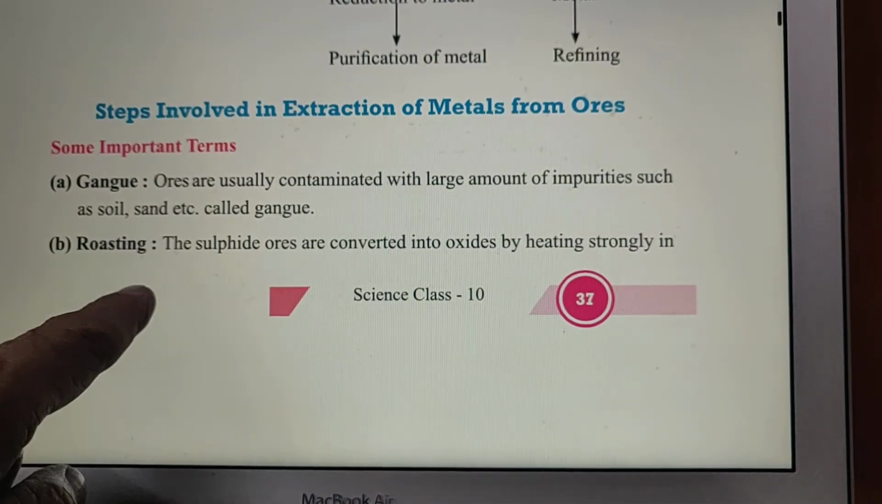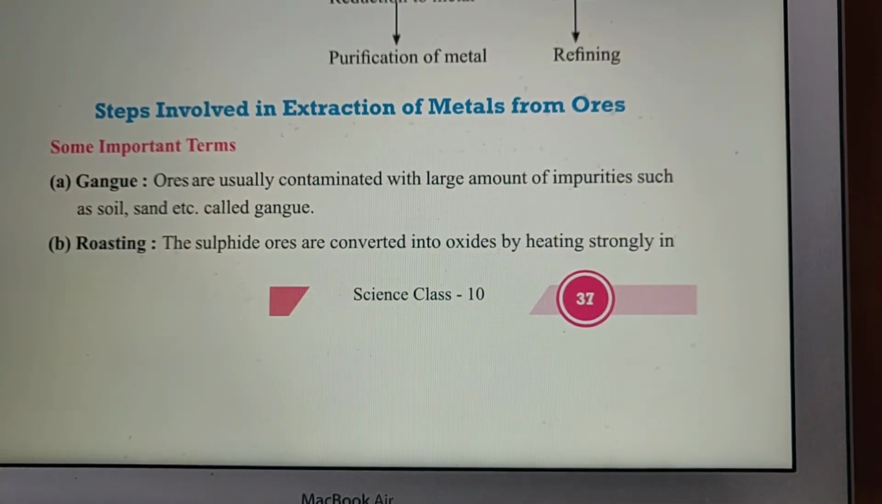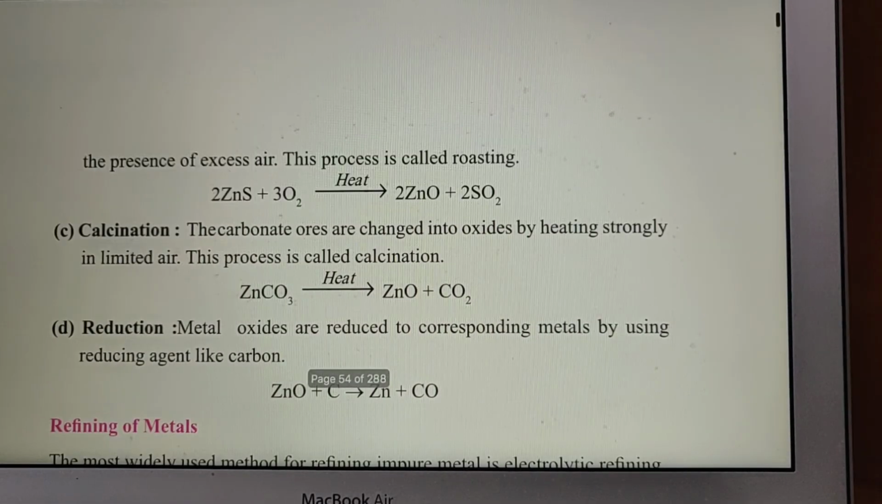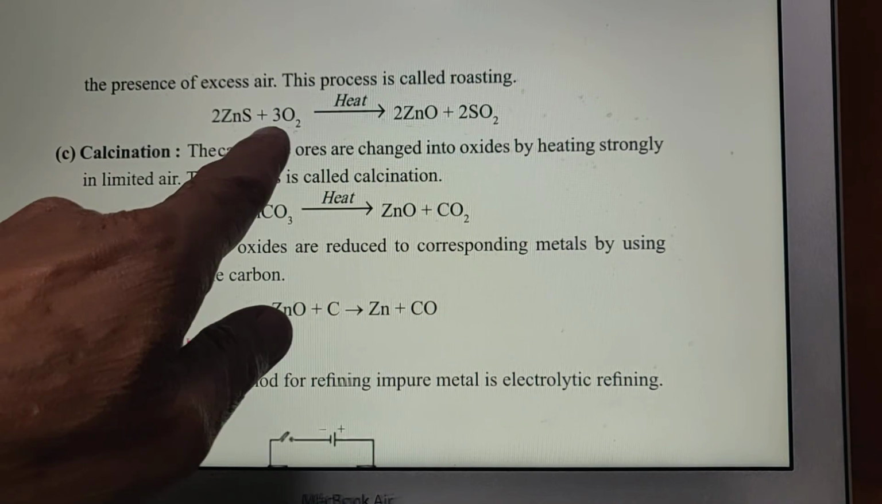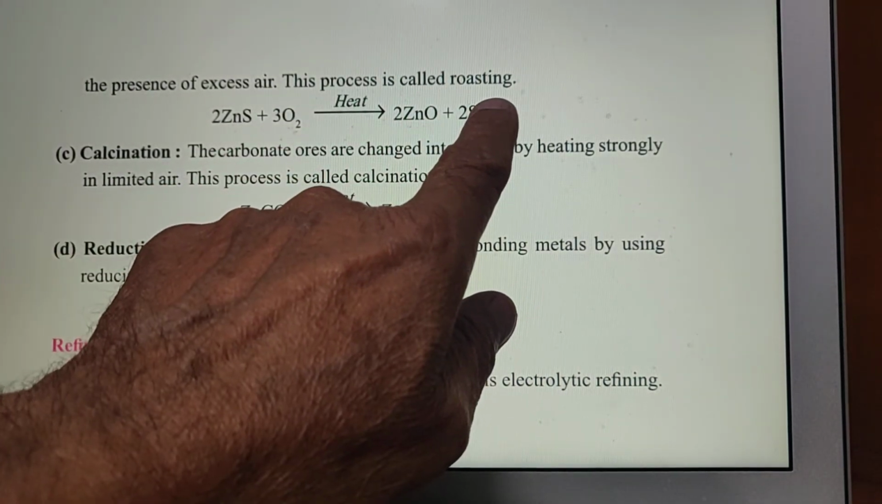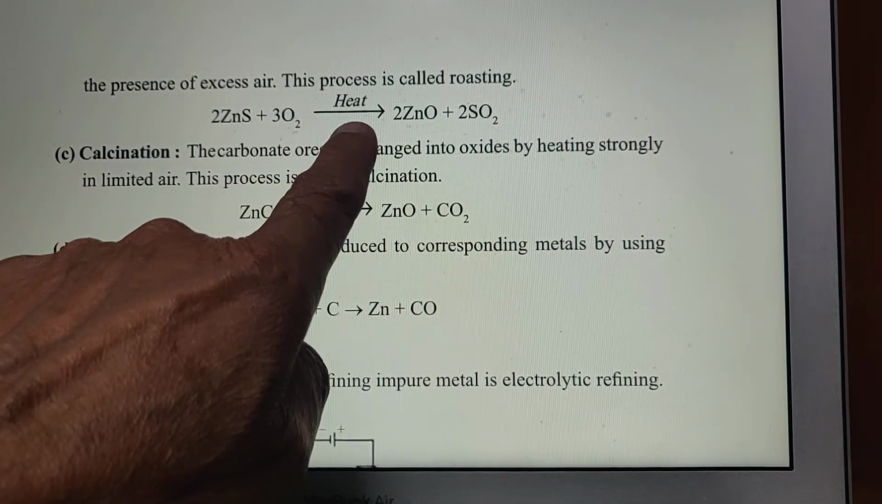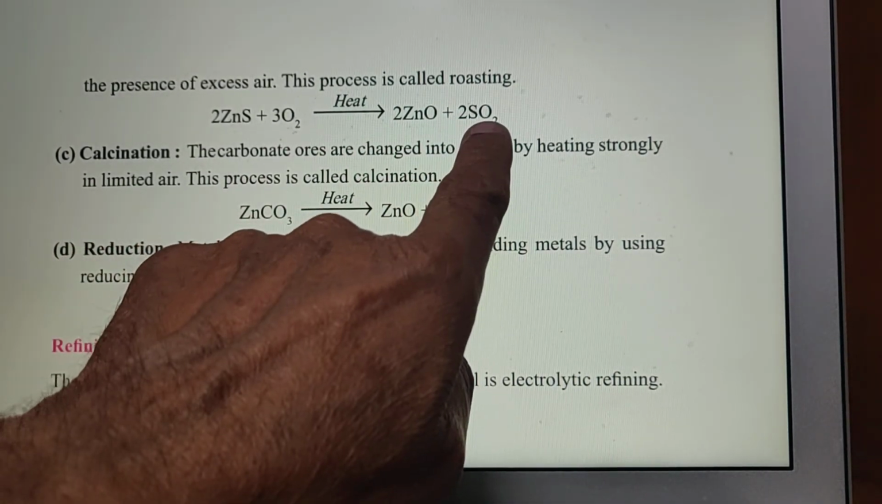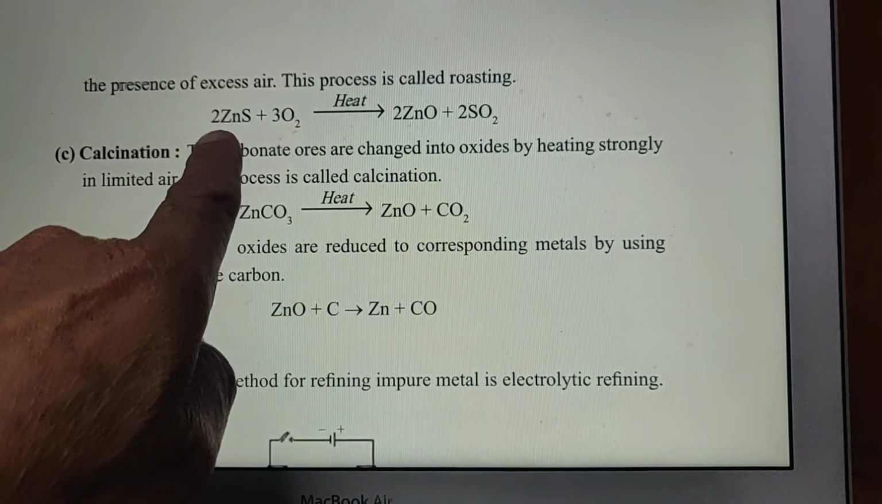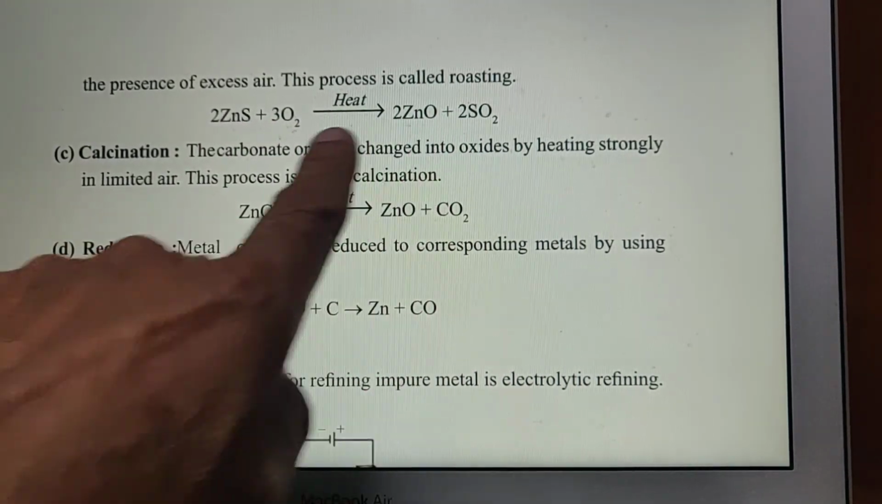Now roasting: the sulfide ores are converted into oxides by heating strongly in the presence of excess air. This process is called roasting. Zinc sulfide, with excess air, is heated, and zinc oxide and sulfur dioxide are formed, changing zinc sulfide into oxide.